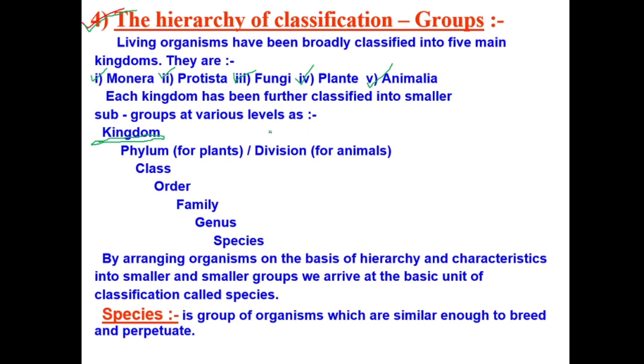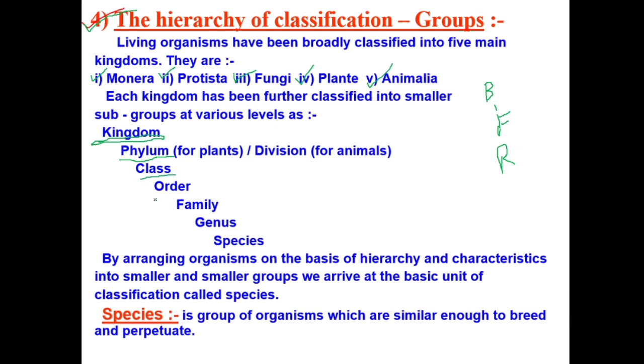Like that, we divided the books first into what? Into buildings, right? Next we divided them into floors based on subject, then rooms. So first here we are dividing based on kingdom, then further we are dividing kingdom into phylum. Like in the library we divided one building into different floors, here one kingdom into different phylums.